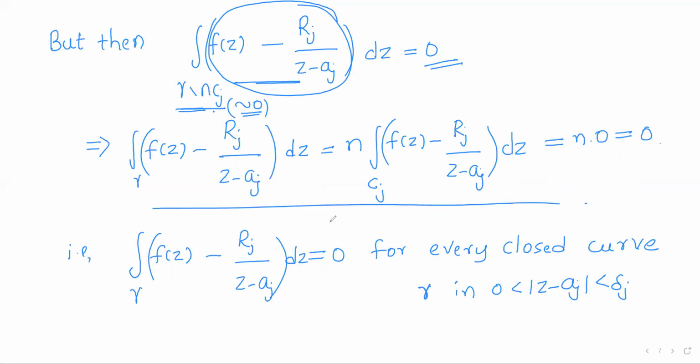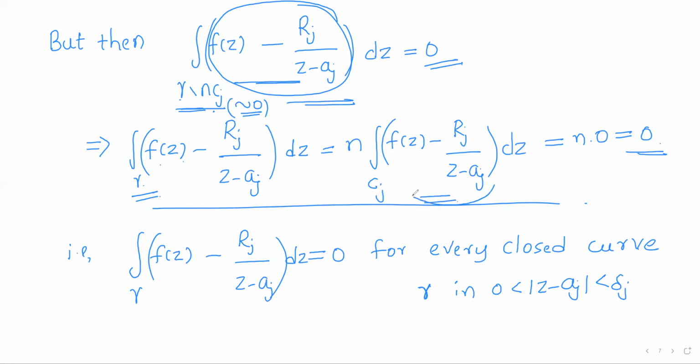So on simplification, we get the integral of f(z) minus Rj by (z minus Aj) over any closed curve gamma is 0, because this will be the integral over gamma plus the integral over minus n into c. It goes to the right hand side. So the integral over n into c will be n times the integral over Cj.